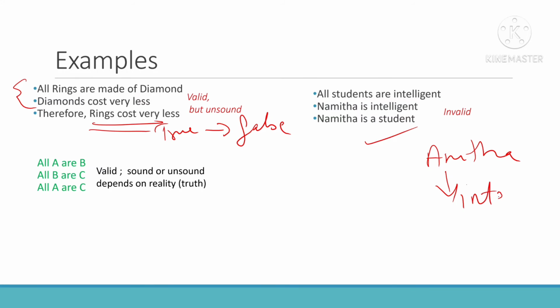So can I say that that person is a student? No, anyone other than a student can also be intelligent. Okay.